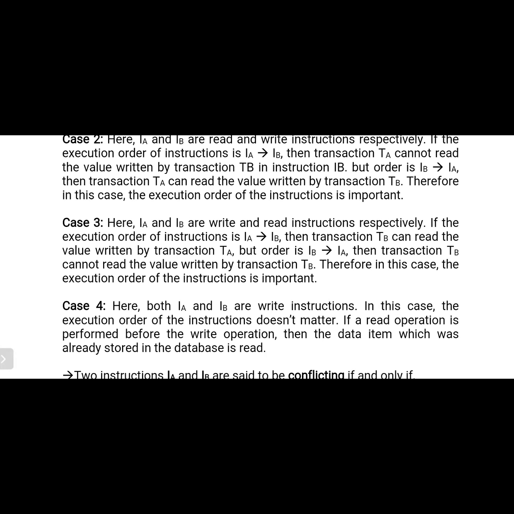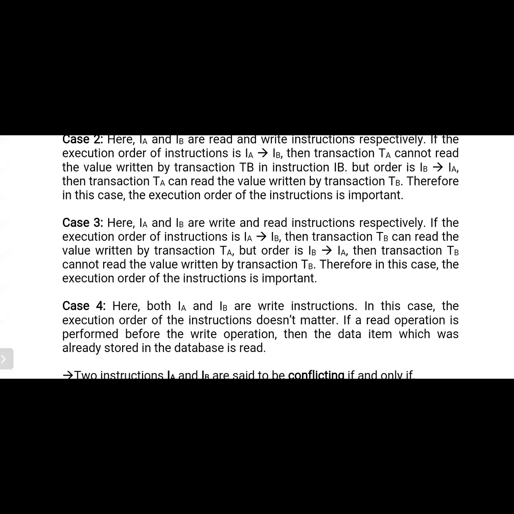If you are performing the read operation at that time, we will definitely get an error result or error value. So for example, maybe I'm changing the a value to 50. Then some person wants to perform the read operation. Then he gets the value of a equal to 50. There is no problem. So that means after the write operation only, we will be able to read the value of that data item. So here also the same thing is maintained.